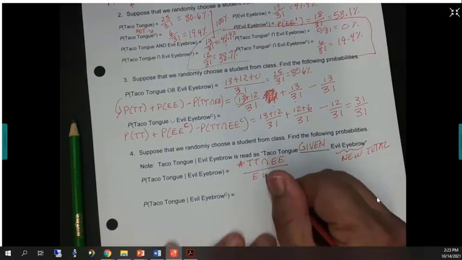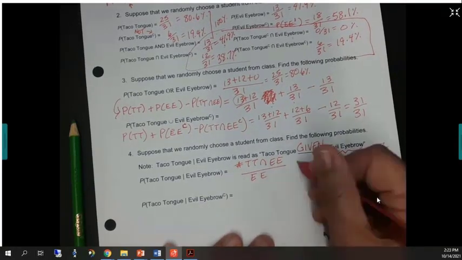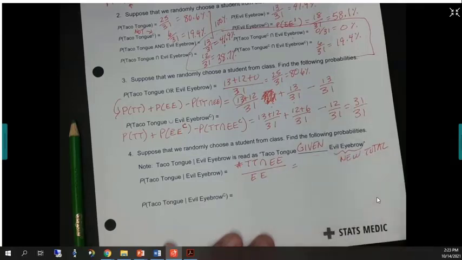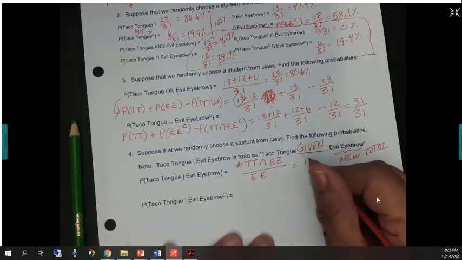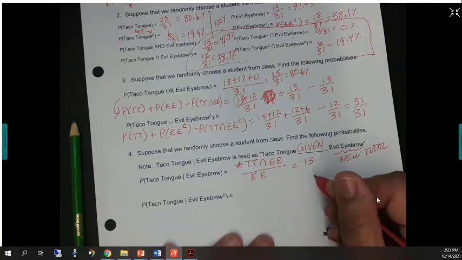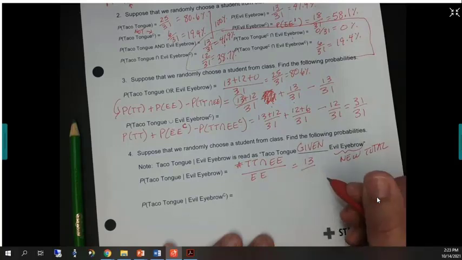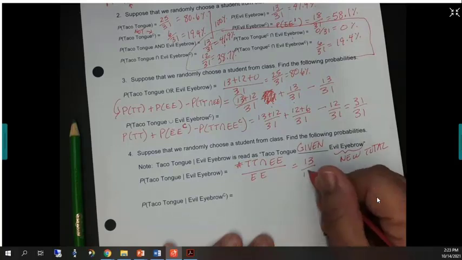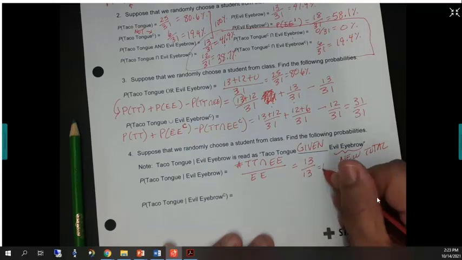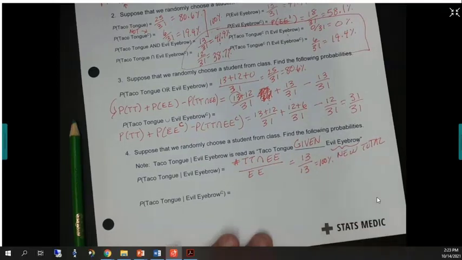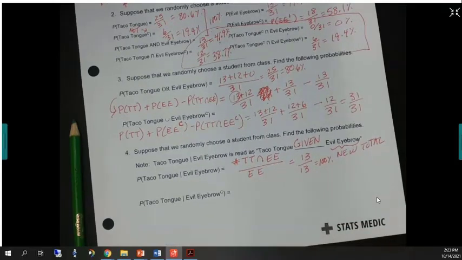How many can do taco tongue and evil eyebrow is 13. And then divided by the number of people who have evil eyebrow, guess what? It's 13. In this class, it's very interesting because it's 100%. So if you were able to do evil eyebrow in this class, you definitely could do taco tongue.